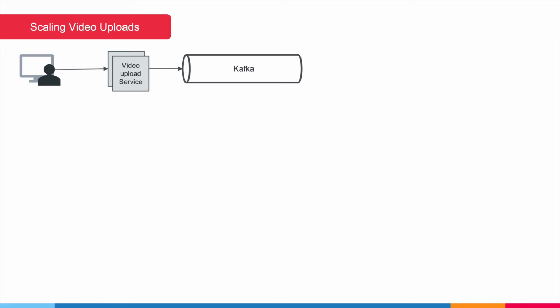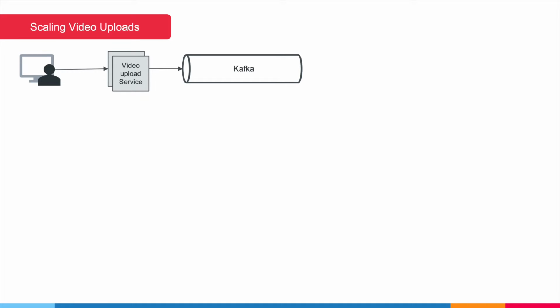Let's say we have a dedicated video upload service with which the user calls the upload video API via the web backend. Now, video uploading could take a very long time to process and store. So we wouldn't want the user to keep waiting on the screen while our backend processes the video. So perhaps we can think about making the process asynchronous. We can asynchronously publish the content of the video in a Kafka queue.